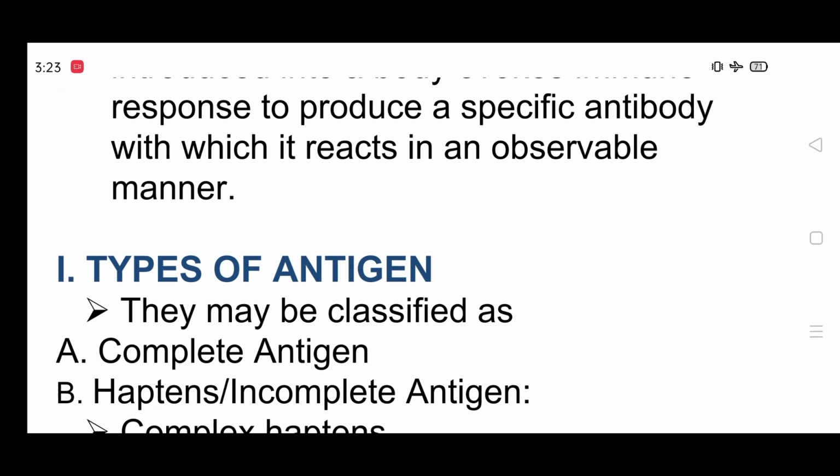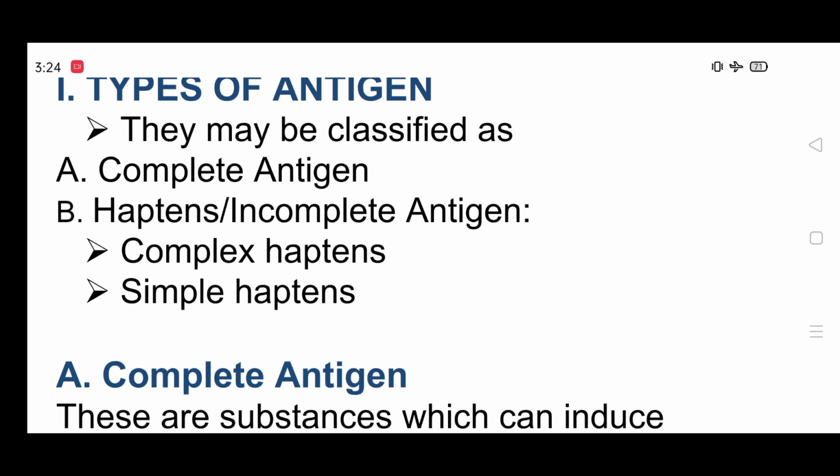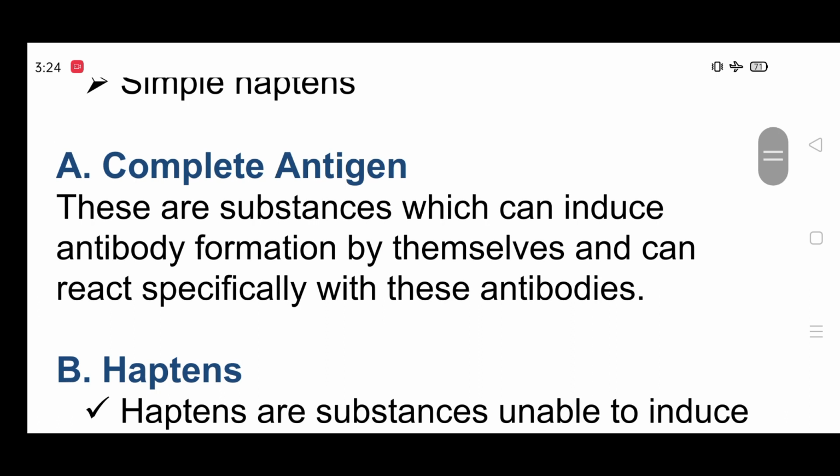These may be classified as complete antigens and haptens, or incomplete antigens. Haptens are of two types: complex haptens and simple haptens. Complete antigens are substances which can induce antibody formation by themselves and can react specifically with these antibodies.